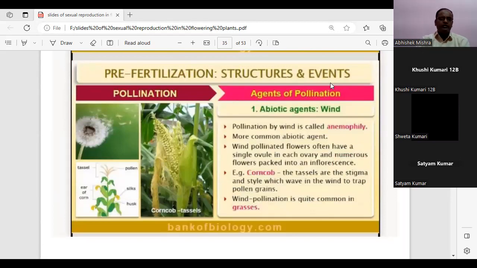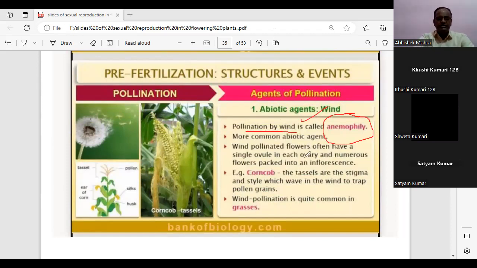Wind. Students, always remember some technical terms. Till the level of your previous class, you were not accustomed to some of the technical terms for pollination. If the pollination is done by wind, a special term is given to it, and that is anemophily. At the level of class 12, you can expect questions like what do you mean by anemophily.